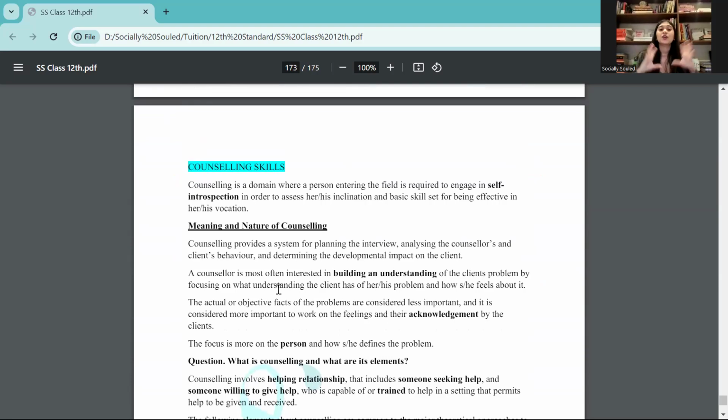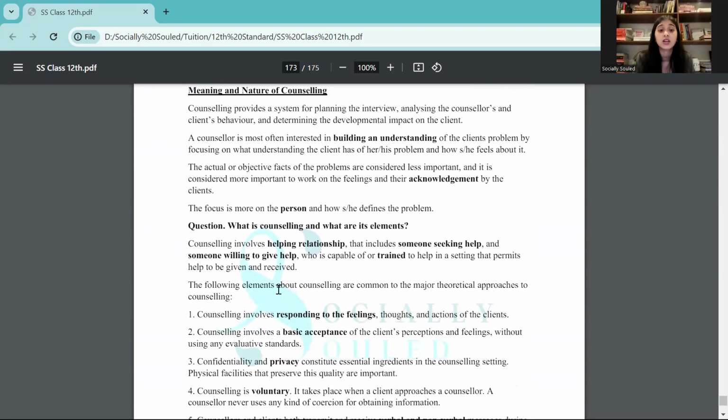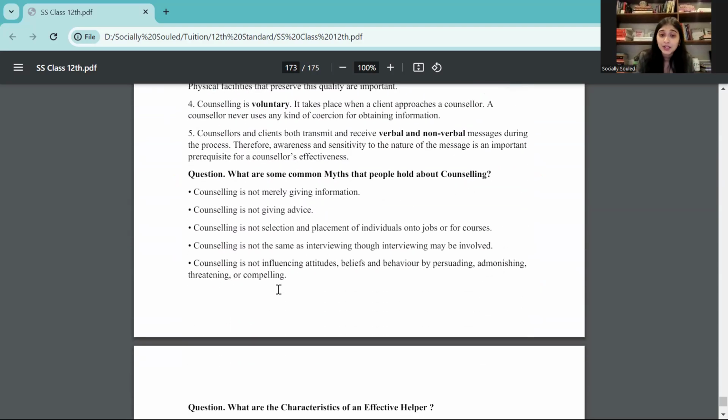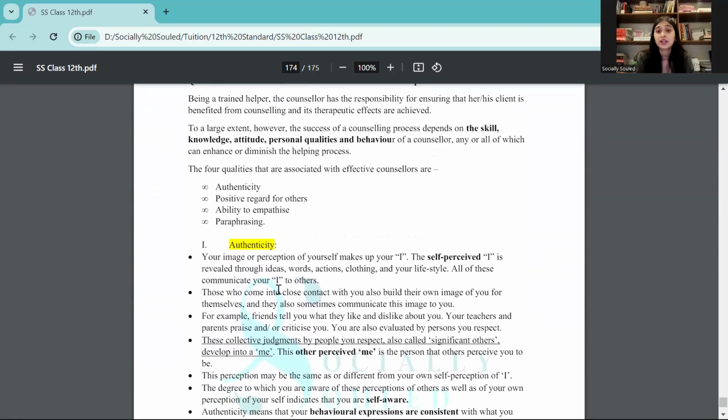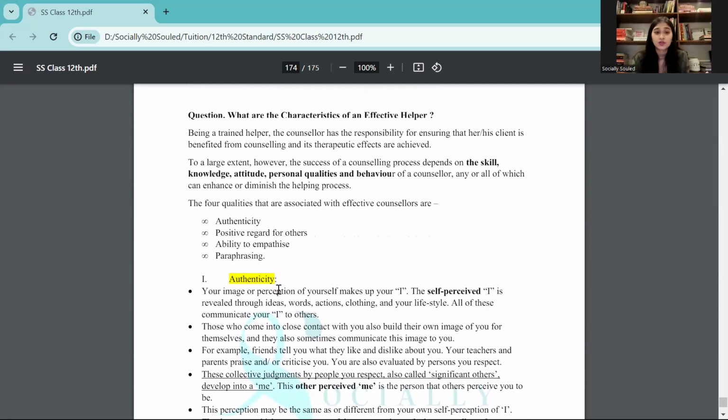And at the very last, you have counseling skills, which is literally one of the first things that you will study in your bachelor's and master's. So what is counseling? How does counseling help? What are the elements of counseling? What are the myths around counseling? What are the characteristics of an effective helper? Effective helper is what? Who are psychologists, right?